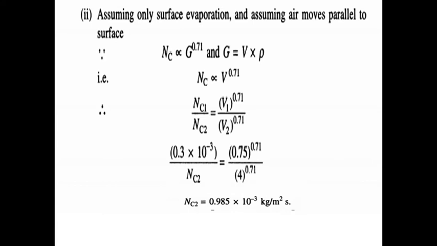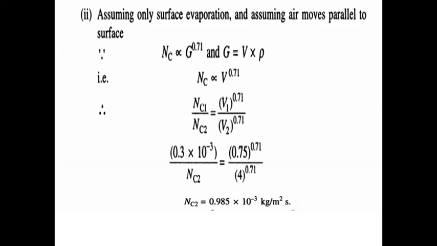Suppose we assume air movement parallel to the surface, Nc is directly proportional to G power 0.71. In the case of air movement perpendicular to the surface, Nc is directly proportional to G power 0.37. It is your choice to decide whether the air movement is parallel or perpendicular.